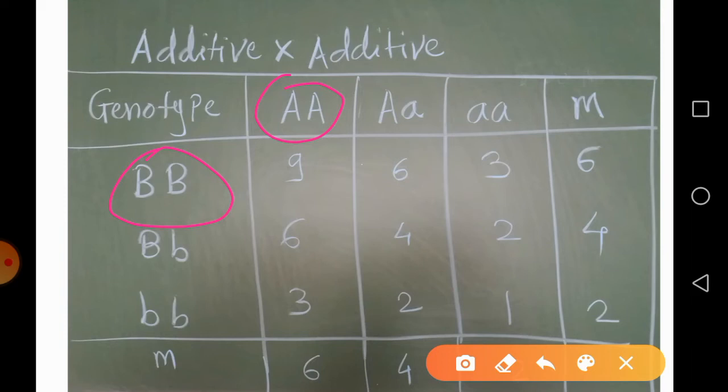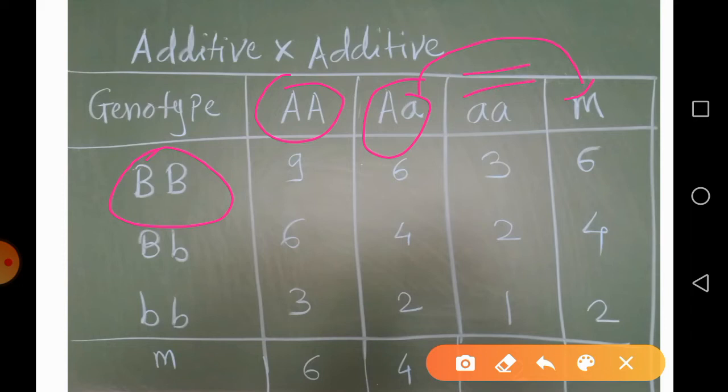If you remember what I said about additive variance, it is the average effect of the genes present at a single locus. In that case, the heterozygote is equal to M.